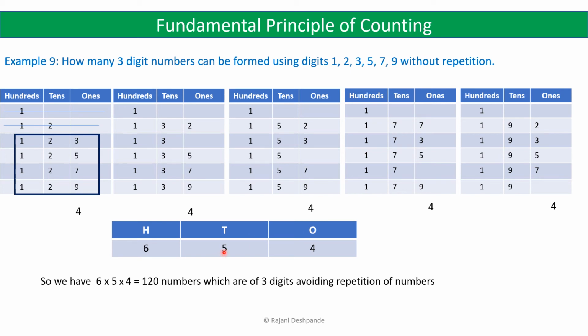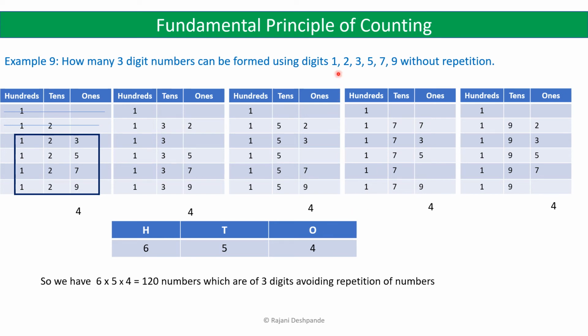So for the tens place, you have 5 choices. So for any given number in the hundreds place, you have 5 choices for the tens place. So because you have used 2 digits here, for any 2 numbers, for the ones place, you will be left with 4 choices. Suppose for example, you have used 3 in the hundreds place and 7 in the tens place, then you are left with 1, 2, 5 and 9 for the ones place.